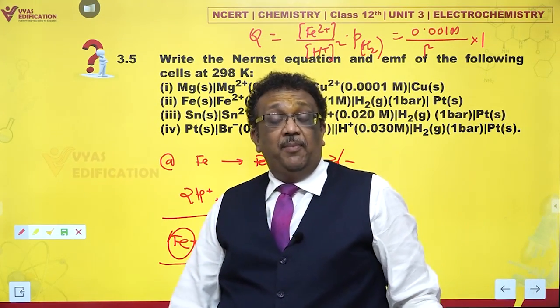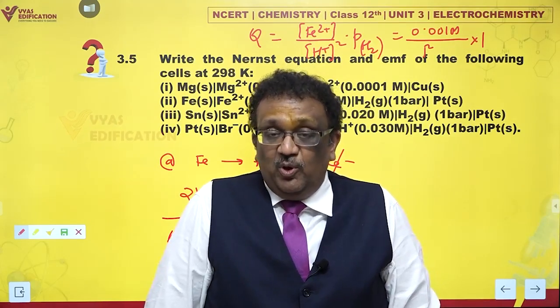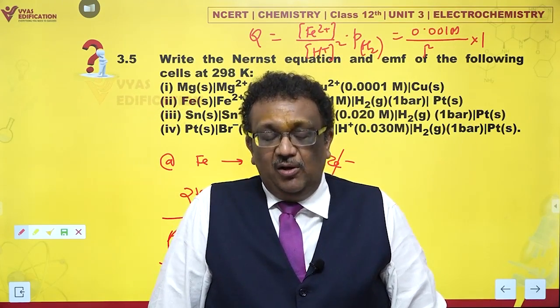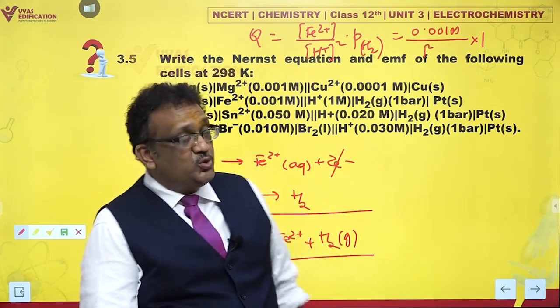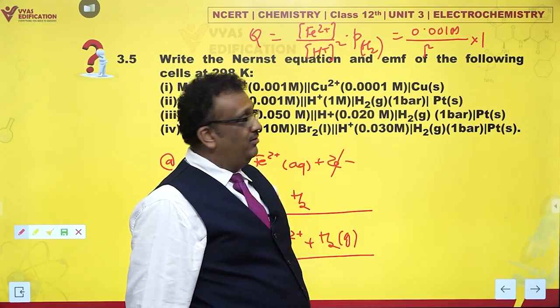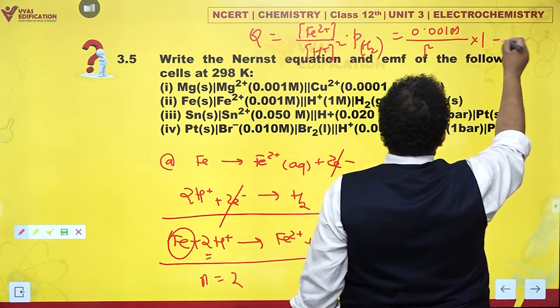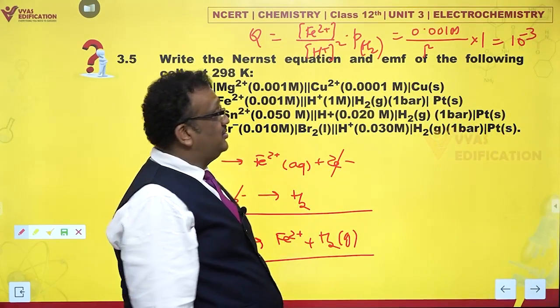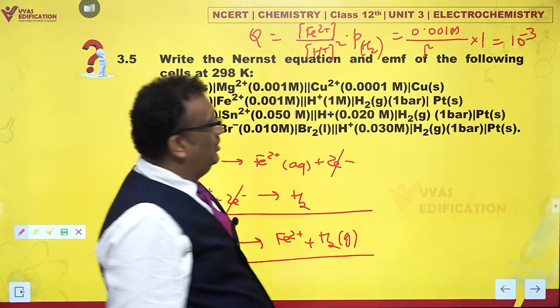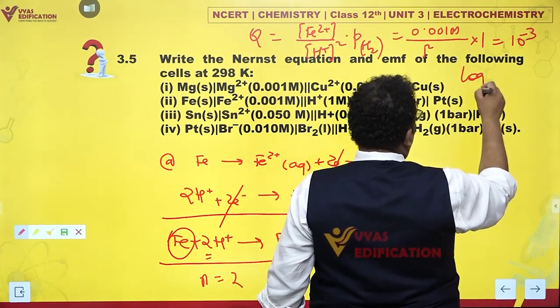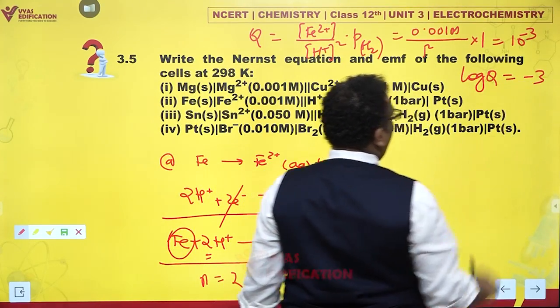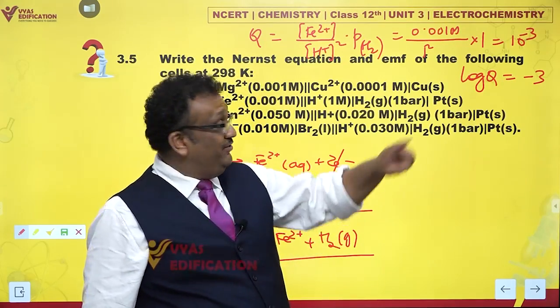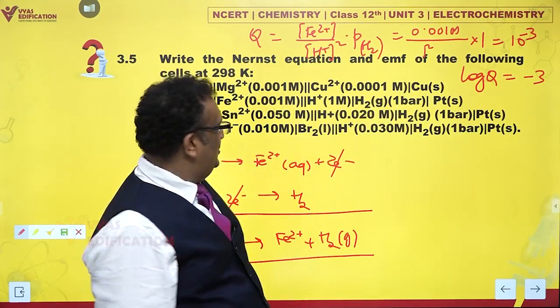Please remember, partial pressure is to be taken in atmospheres or bars, while the concentration has to be taken in molarity, right? This comes out to be 10 to the minus 3. So Q comes out to be 10 to the minus 3. What about log of Q? Log of Q would be minus 3. In Nernst equation, we would come across log Q, so please note.